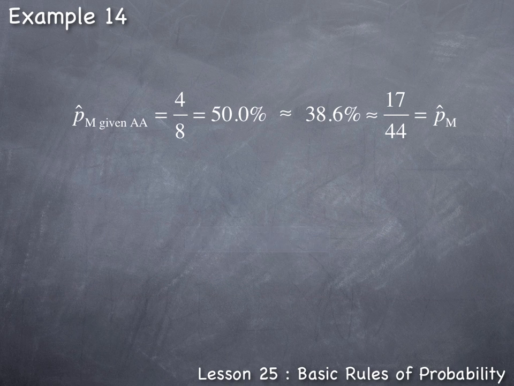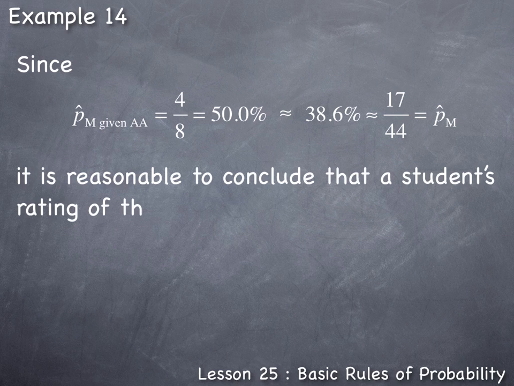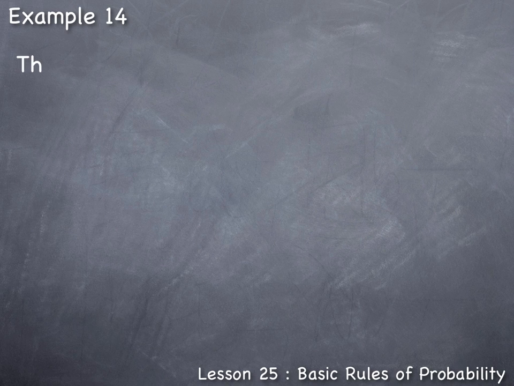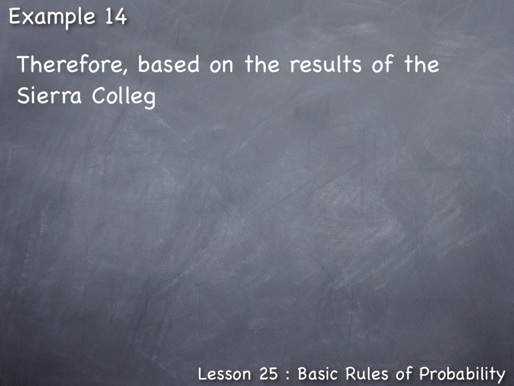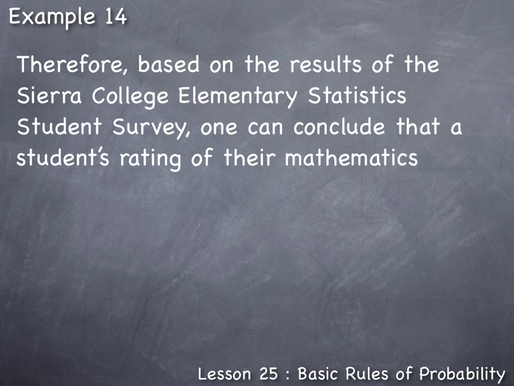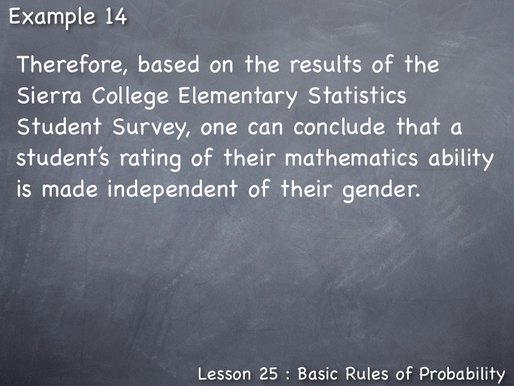So, since the probability of being male given above average is approximately equal to the probability of just being male, it is reasonable to conclude that a student's rating of their mathematics ability is most likely made independent of their gender. Therefore, based on the results of the Sierra College Elementary Statistics Student Survey, one can conclude that a student's rating of their mathematics ability is made independent of their gender.